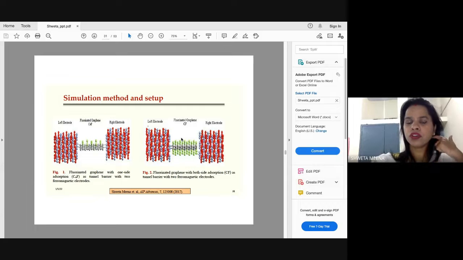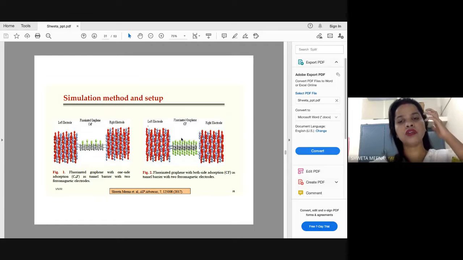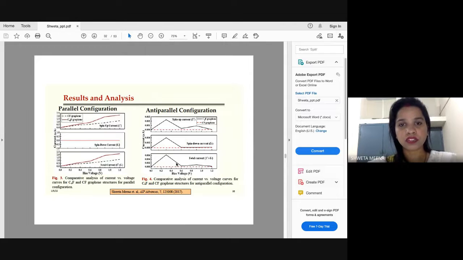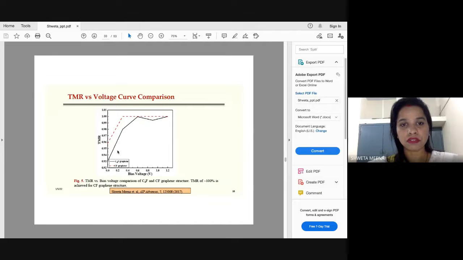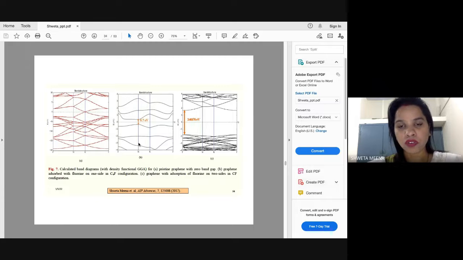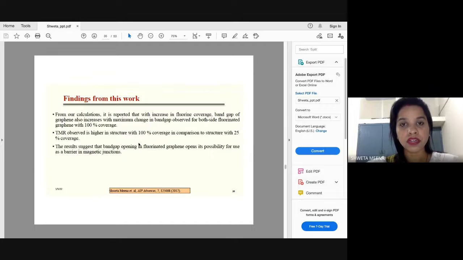We have just tried with fluorine here, you can try with water molecules also, hydrogen also. You can explore all the halogen groups for your materials, to get properties as per your applications, right? So these are the current versus voltage properties and TMR results, where we have just compared one-sided and two-sided adsorption results here, right? This work of ours was published in AIP Advances, American Institute of Physics Advances, right?